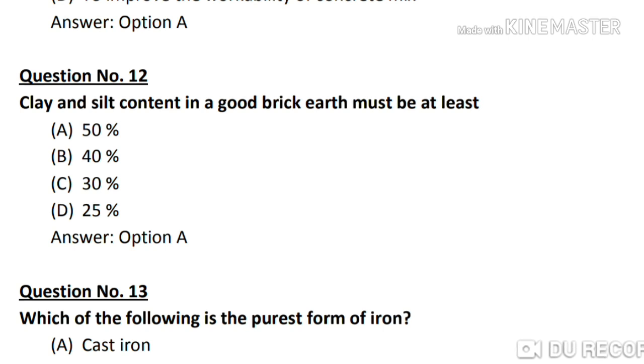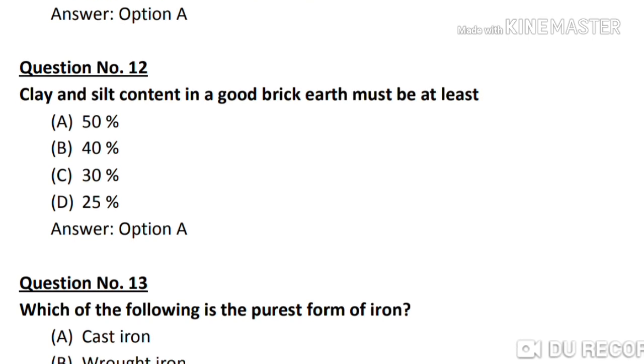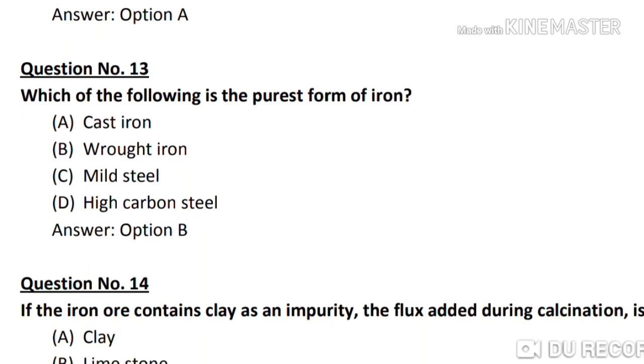Question number 13. Which of the following is the purest form of iron? Options A cast iron, B wrought iron, C mild steel, and D high carbon steel. So the correct answer is option B, wrought iron.